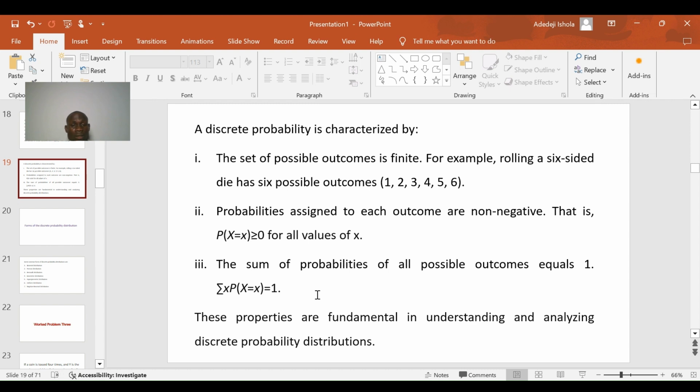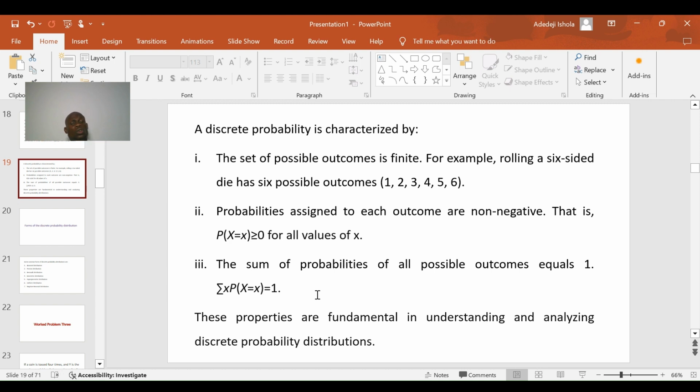Probability of a 3 will be 1 over 6. Probability of a 4 will be 1 over 6. Probability of a 5 will be 1 over 6. And probability of 6 will be 1 over 6. When you sum the total of all the probabilities of all the possible outcomes, you are going to get what? 1, which means that in every experiment of throwing a die, for a fact, at least one of these outcomes will show up. It is a certainty.